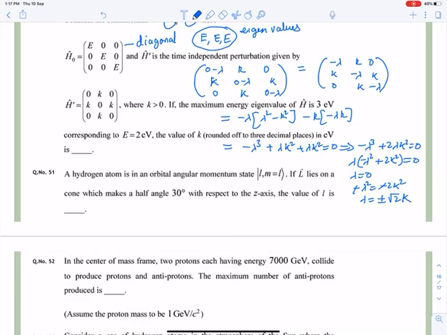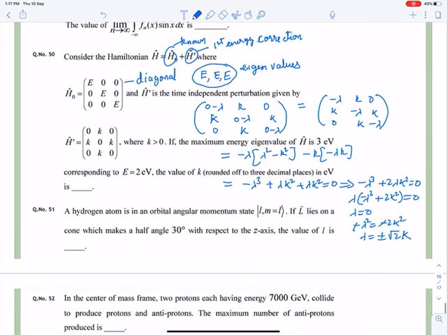So these are the eigenvalues. What are the eigenvalues? They will be 0, minus under root 2 k, and plus under root 2 k.